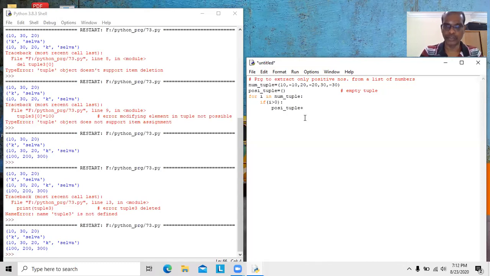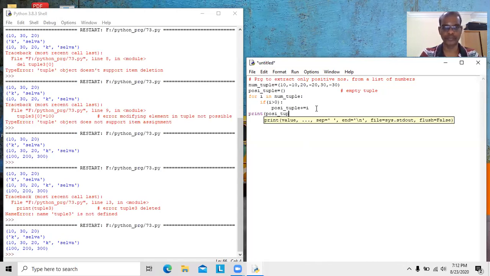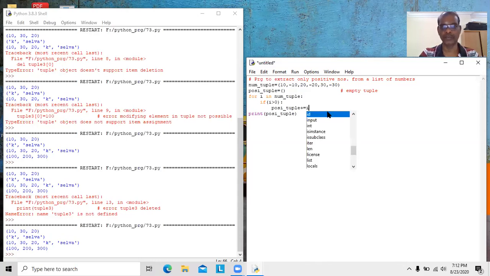Here, I would like to point out one thing. Normally we can use this value, but it gives error. We will see. That's all. Now I would like to print. So it will give error. I will explain why it gives error.